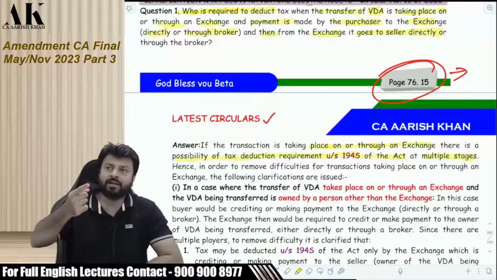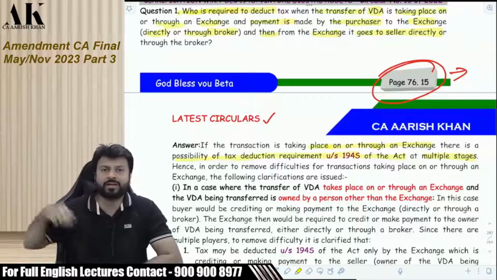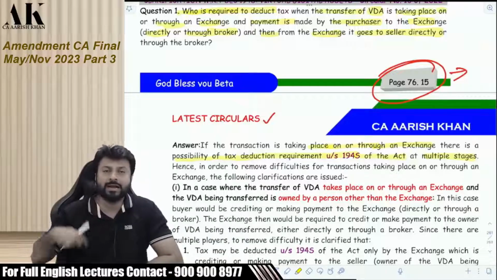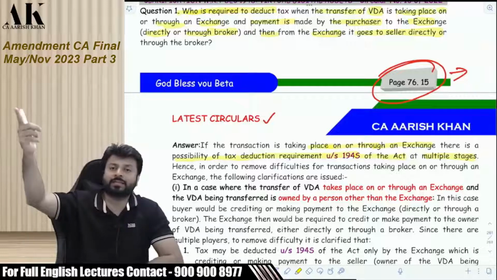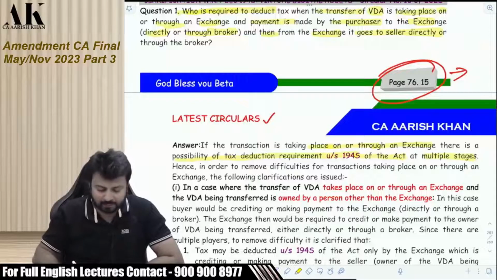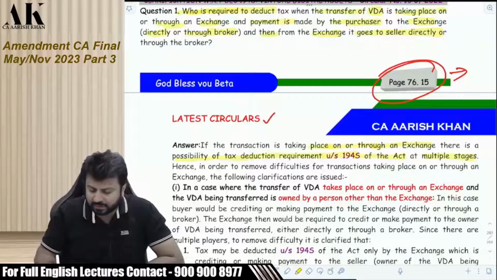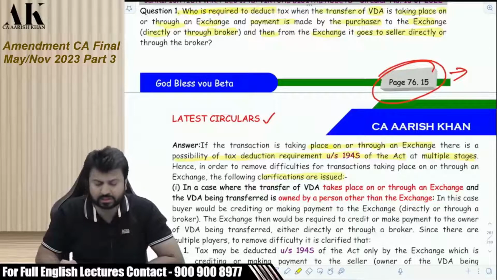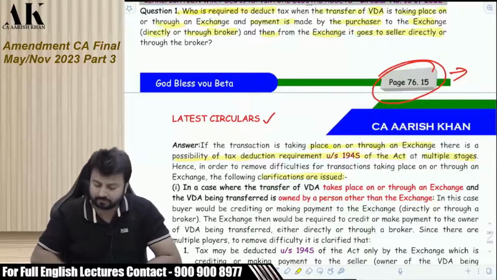That is, I will deduct, even the exchange will deduct, even the broker will deduct, because everyone is paying to each other. I am paying the broker, the broker is paying the exchange, the exchange is paying the seller. Who will deduct TDS? Hence, in order to remove difficulty for transactions taking place on or through an exchange, the following clarifications are issued by the government.